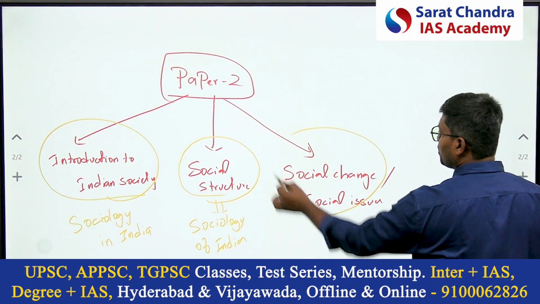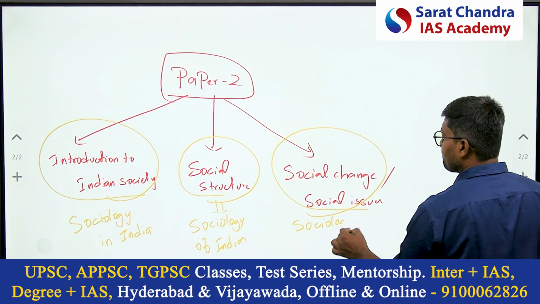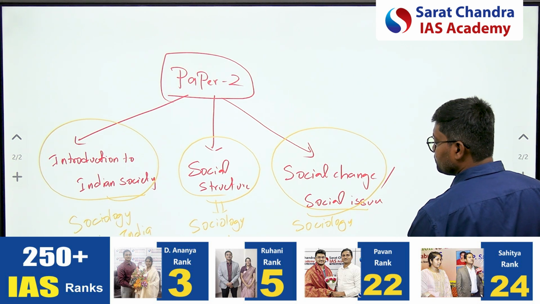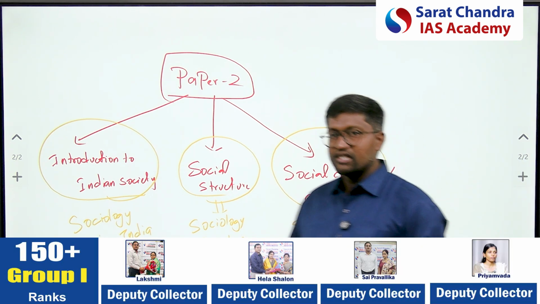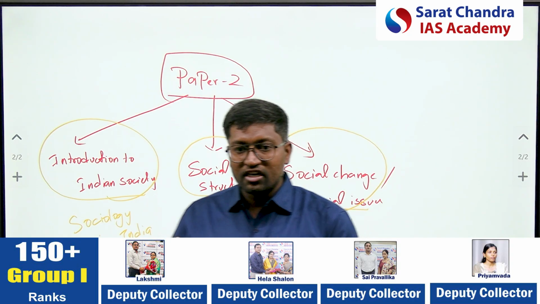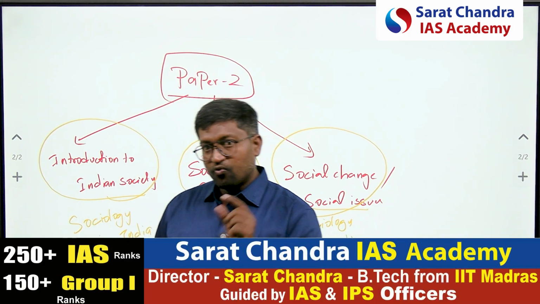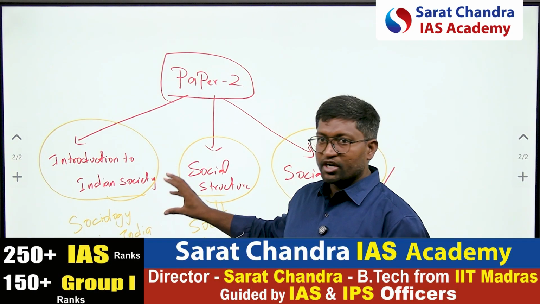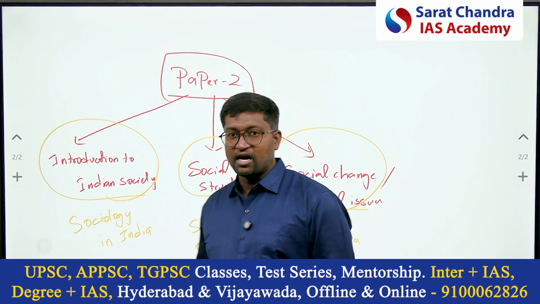And this is talking about sociology for India. It is very unfortunate that students, after repeated attempts, are not able to distinguish these 3 areas. Now, why is this important to know, and why is it important to score good marks?